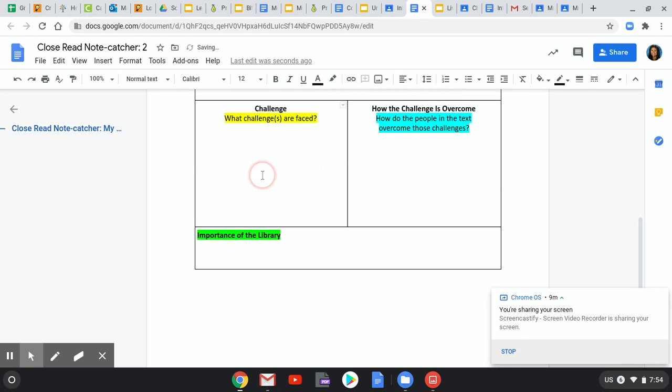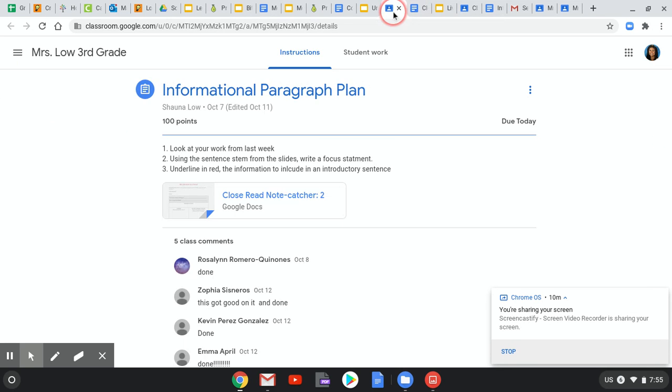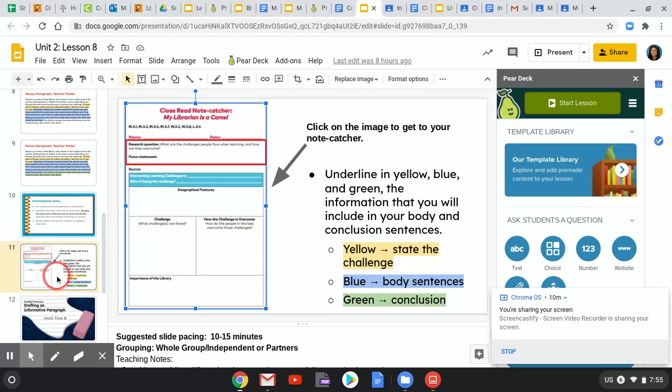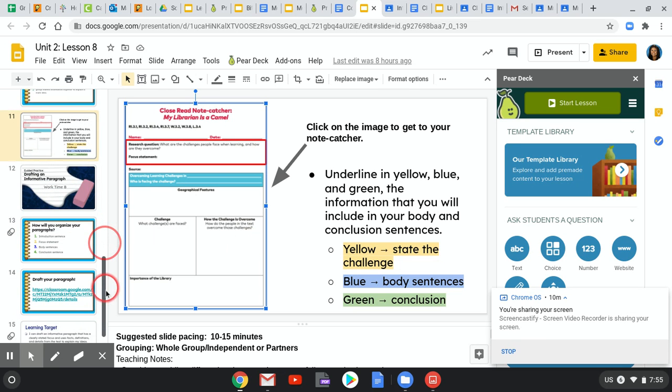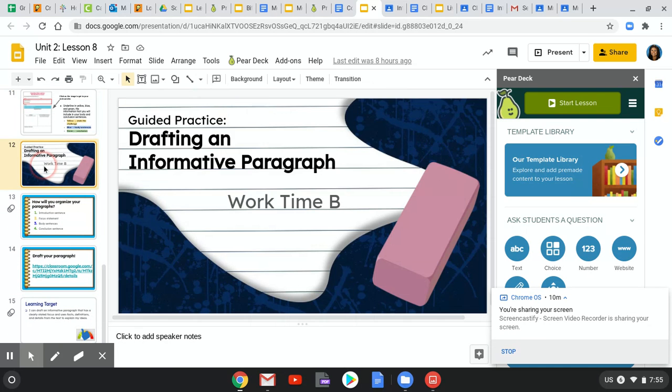Now, make sure you are highlighting that information in the colors that I have specified, and make sure you have enough in this column that you are able to write a body paragraph with a couple of sentences. It should say more than just they overcame the challenge with camels. What else about that? What are some specific details? All right. And when you finish that, you are going to be drafting your informative paragraph.